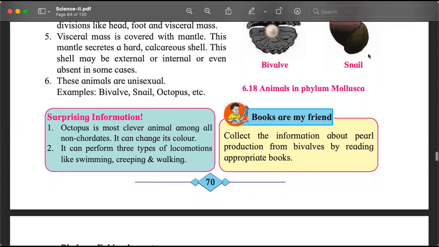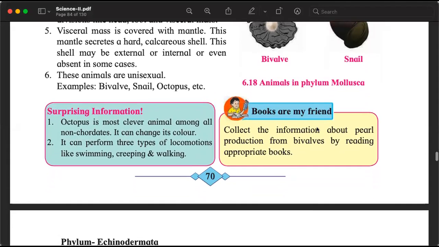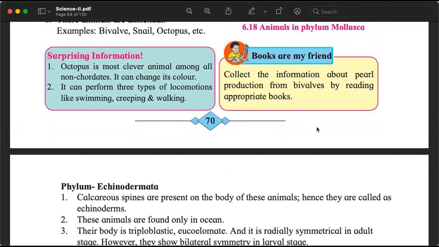Snails and octopus. Very important, interesting thing is octopus is very clever and it can change its color to hide. वो जहां पर होगा, it can take the color of its surroundings. It can swim, it can creep, and it can even walk on its tentacles. See, this is what I was talking about. Pearl production, pearl culture using bivalves. And during this process, the bivalve dies. The animal is killed.